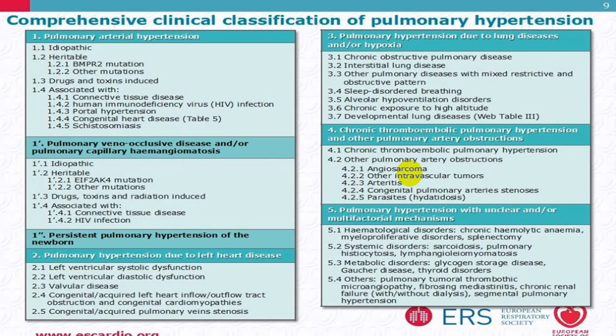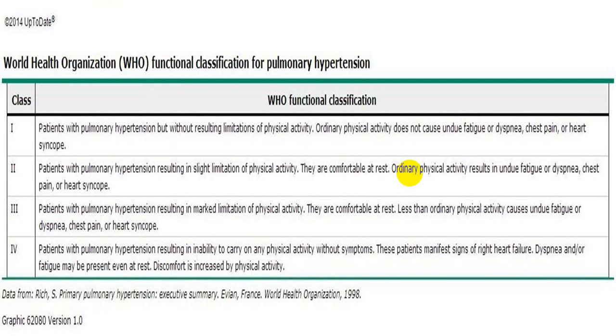All these we call a miscellaneous group, where the exact pathophysiology is still not understood. We call it pulmonary hypertension with unclear multifactorial mechanism. So WHO divides it into different groups.